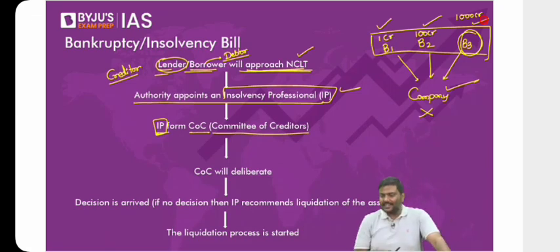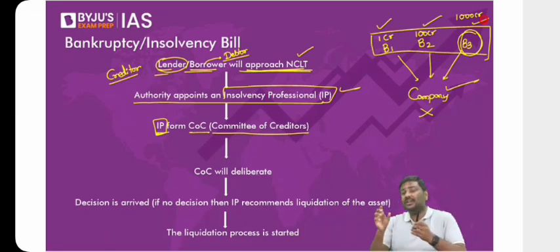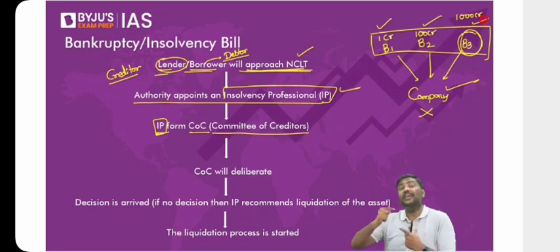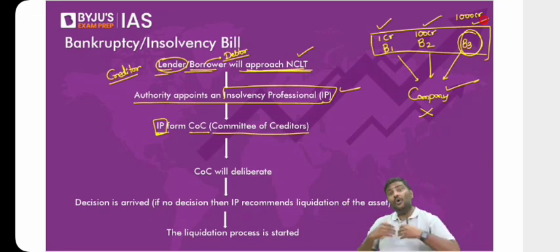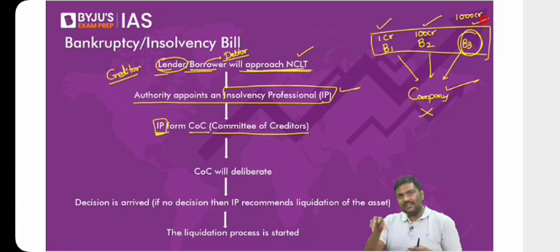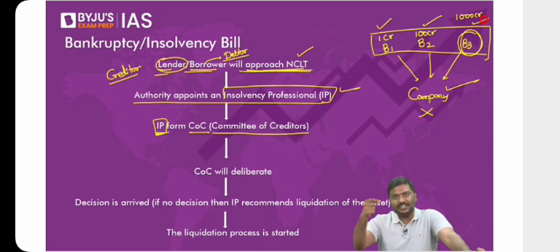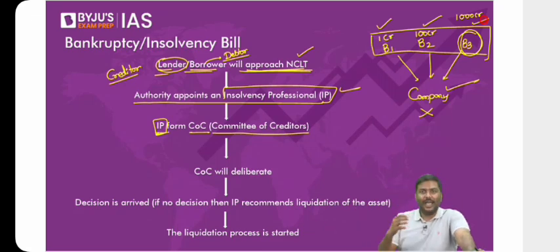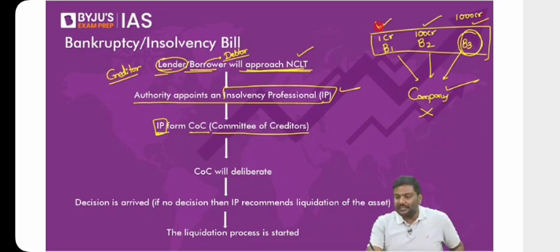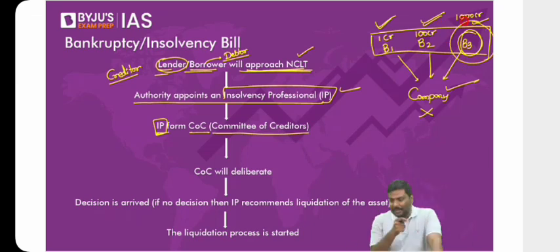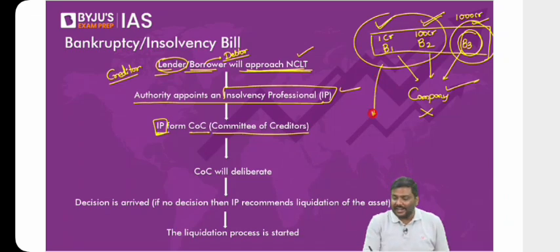So that's the reason whenever these kinds of things are there, understand it is not based on the number of creditors. It is based on the total amount of exposure, the total amount of loan or debt they have given. Why? Because they'll have to vote. You will simply come across a statement saying, if the majority of the creditors decide to sell it off, it will be sold off. Now have a look at this. Who is the majority of the creditors here? Can I say that B1 and B2 are the majority of creditors? If you do that, is it not unfair to B3? I hope it makes perfect sense to you. If B1 and B2 are counted as the majority of creditors, they will decide to liquidate the company. Imagine B1 and B2 want liquidation of the company.